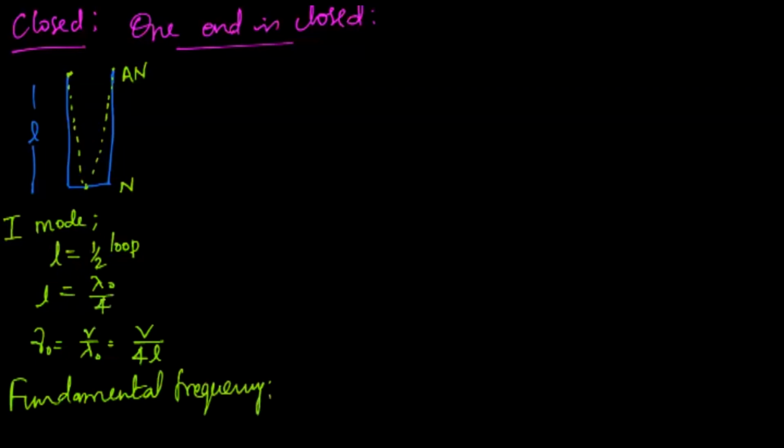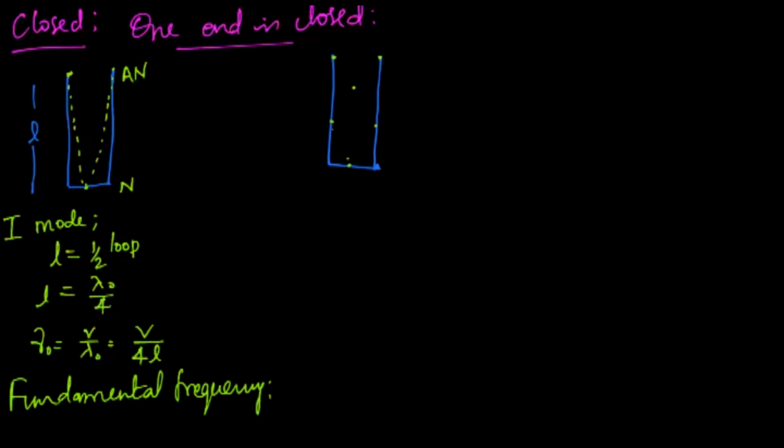Next is the second mode of vibration. For the same pipe of length L, one end closed, when it is excited in the second mode, one node is formed here, another node is here, and one antinode at the free end, another antinode somewhere in between two nodes.